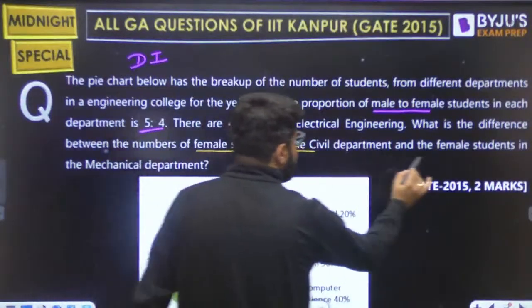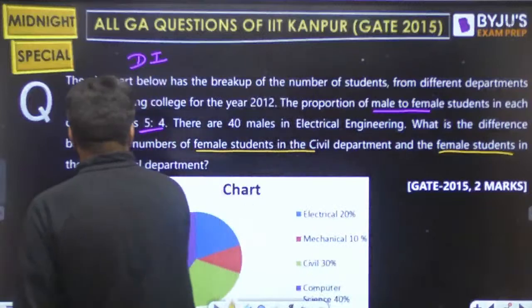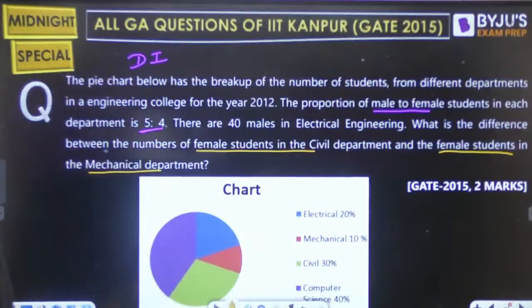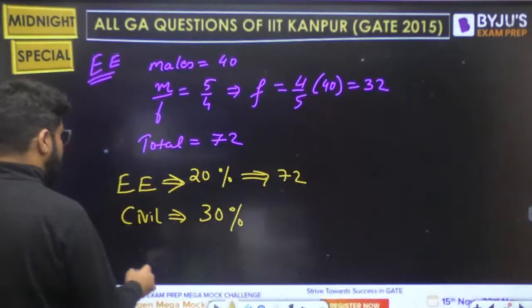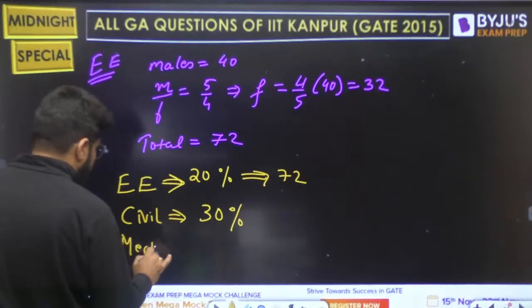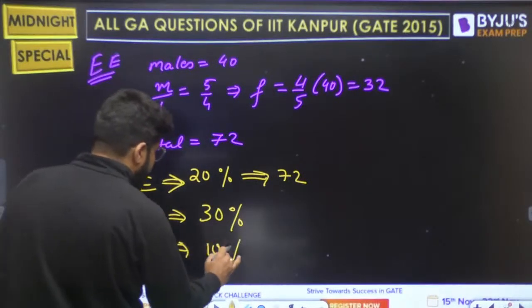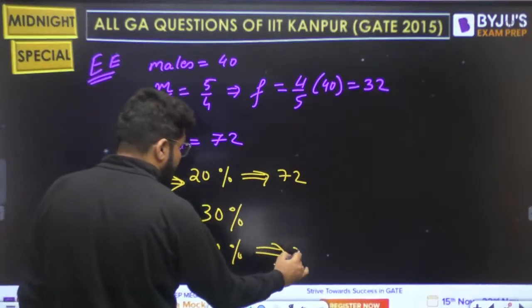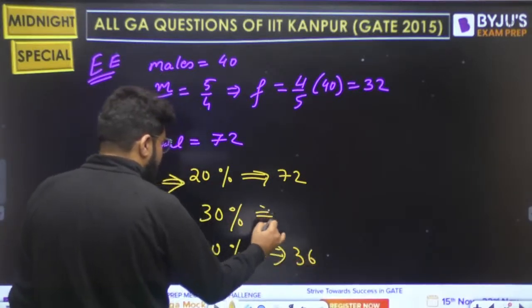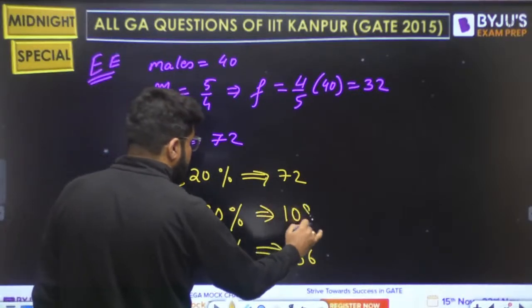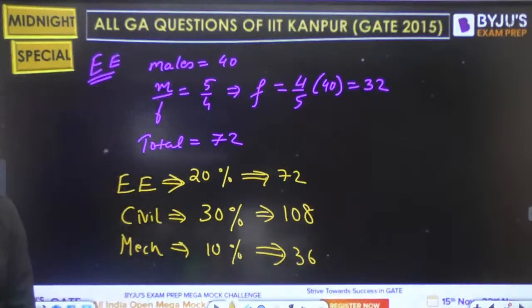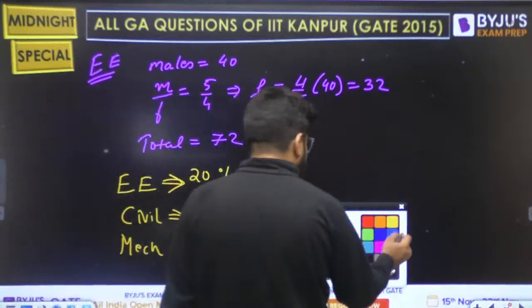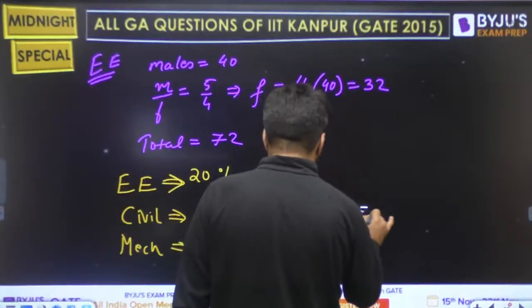Look, female in civil and female in mechanical, and we need their difference. Female in mechanical. Mechanical is 10%. Mechanical total 10%. So dear, if 72 is 20%, 10% will be half, 36, right? And 30% will be thrice of this, that is 108. Now amongst this, how many are the females?